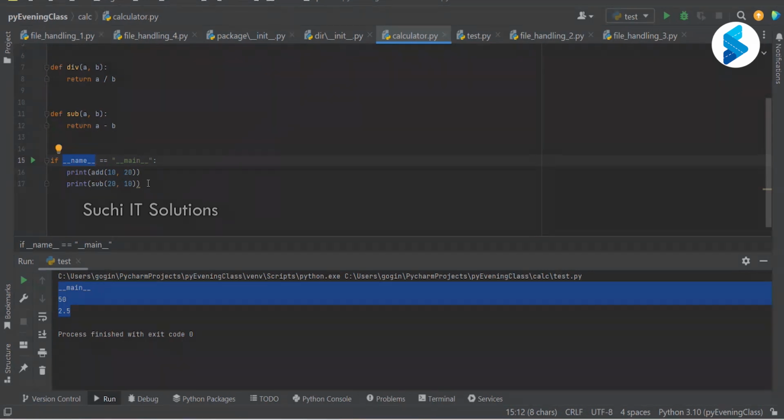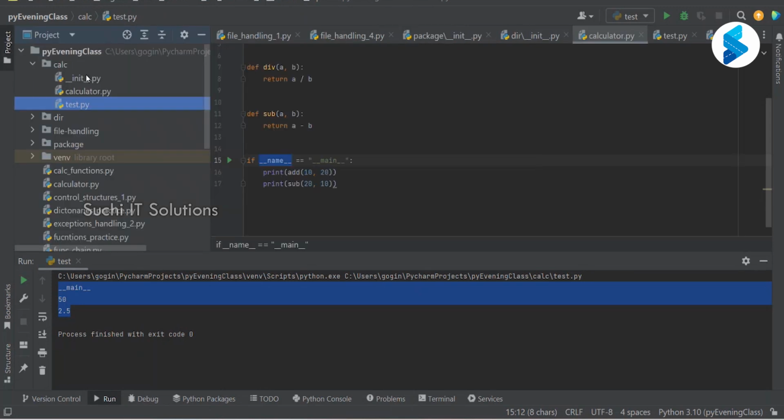These are two important interview questions that might come up from this topic. While importing, we saw that I can import from another module. Are we clear?